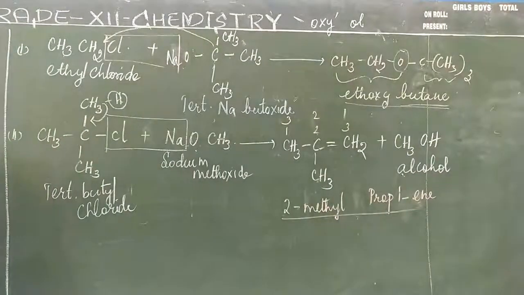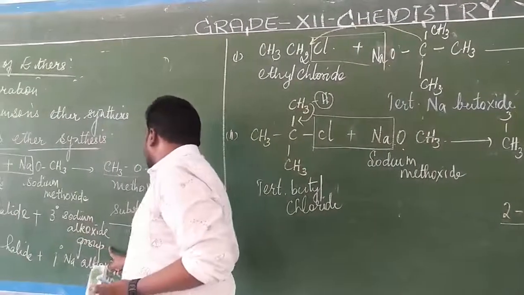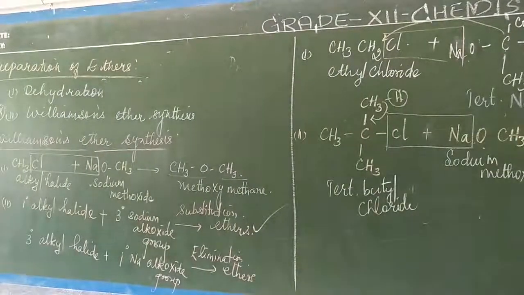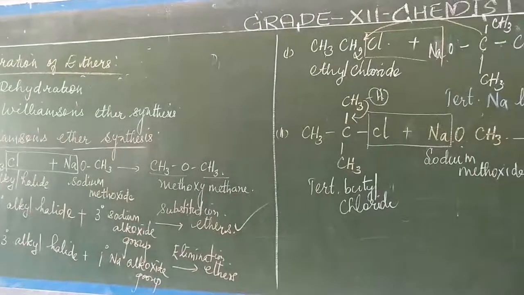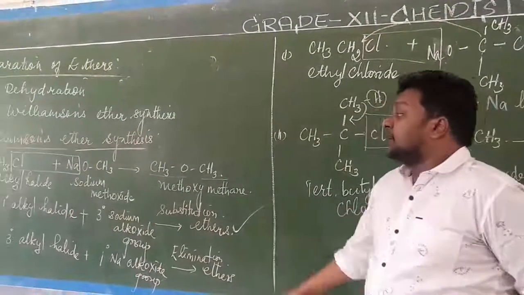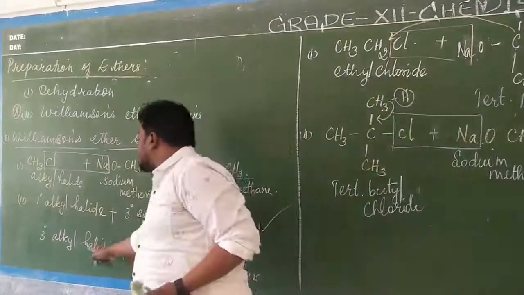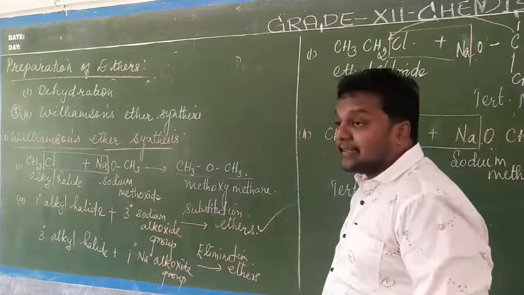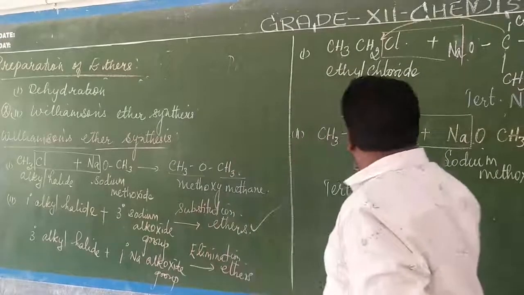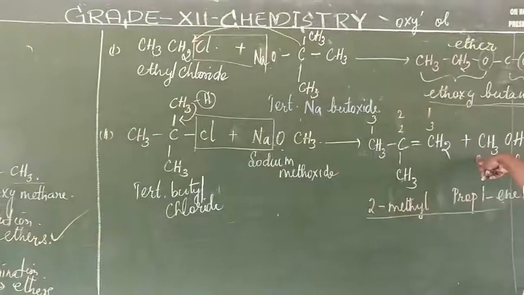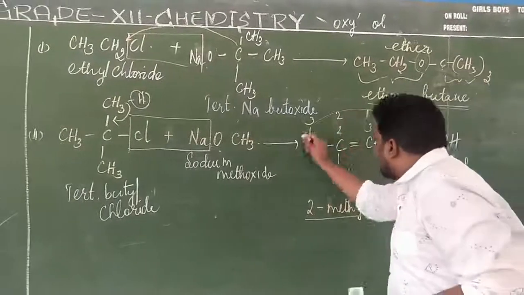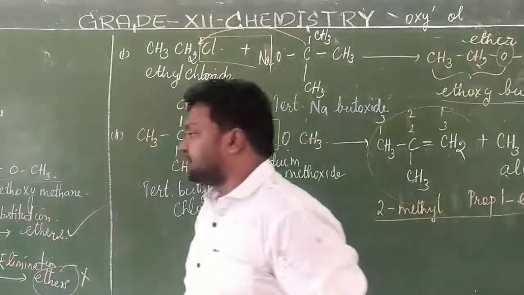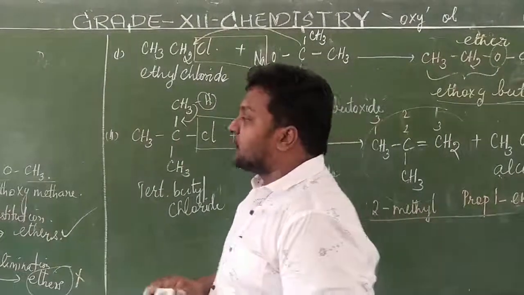So when substitution happens with a primary alkyl halide and a tertiary sodium haloxide group, ether formation is possible. Correct? The ether has formed here. So here we got the ether. Suppose I take a tertiary alkyl halide combining with a primary sodium haloxide group, then an elimination reaction takes place. Alcohol is eliminated, and sodium chloride is removed from both. So have I got an ether? The ether has not yet formed. That's it. So you have to keep this in your mind.